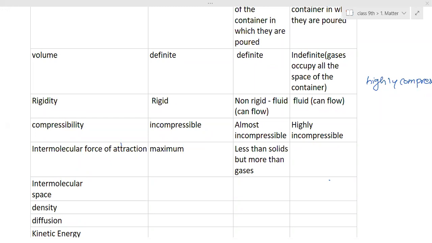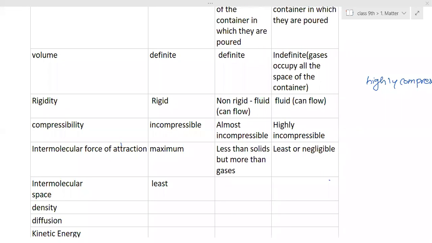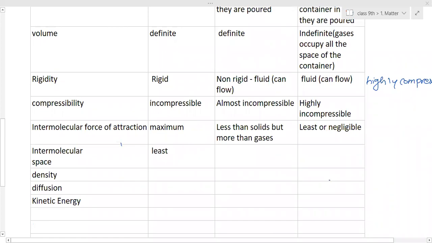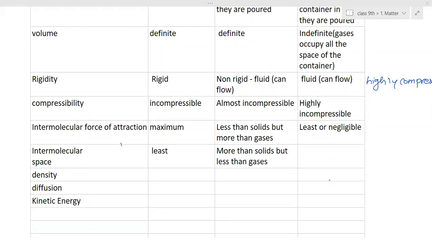Okay. And the next one, Tanya, intermolecular space. Solids have less space. The least. Okay. Then liquids have a little bit more than solids. Okay. So we can write more than solids, but less than gases. Okay. Very good. And in gases it is maximum. It's a maximum space, right? So they have maximum space between the particles.